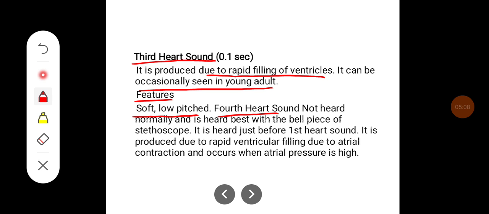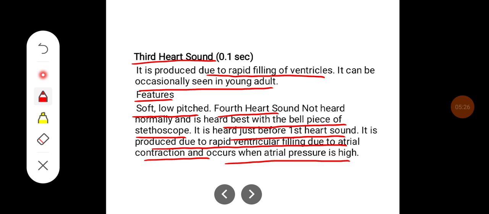Fourth heart sound. The sound is not heard normally and it is heard best with the bell piece of the stethoscope. It is heard just before the first heart sound. It is produced due to the rapid ventricular filling due to atrial contraction and occurs when atrial pressure is high.